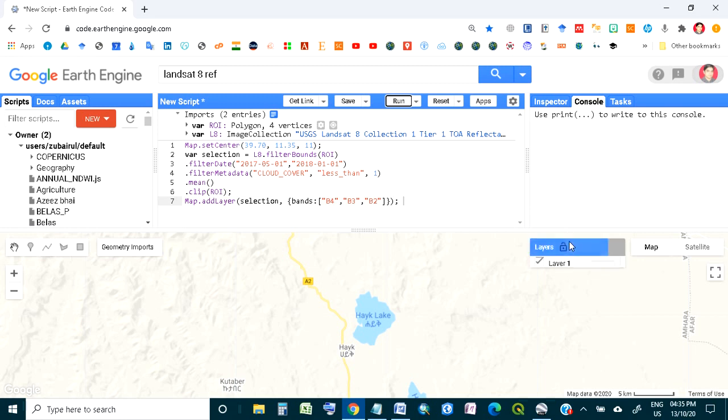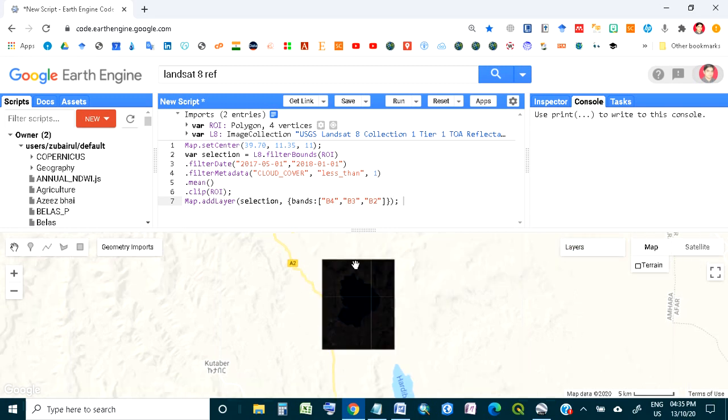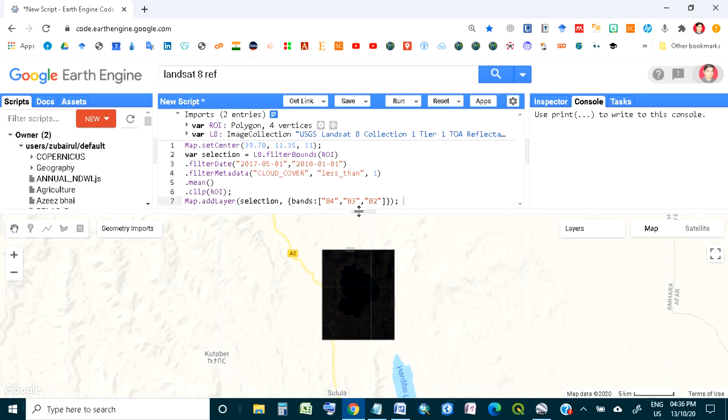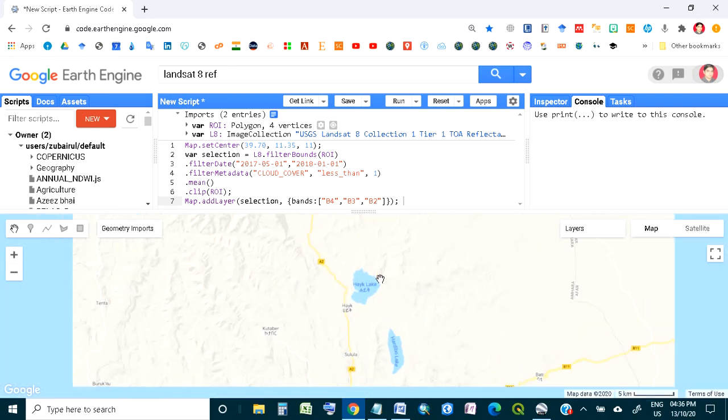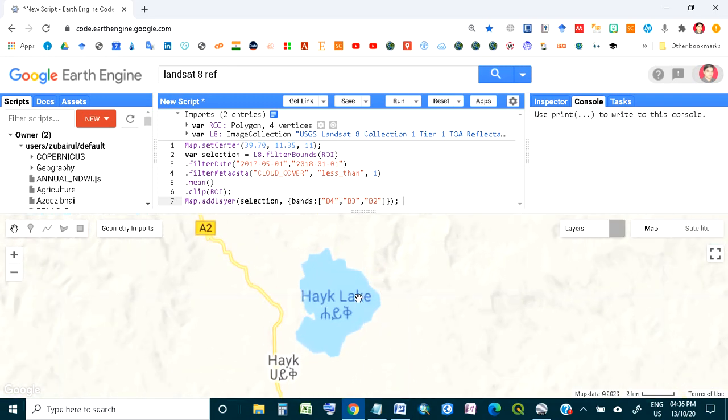So you can check your progress here. This is processing now. As you can see here, we have got our data, and this data is not showing us